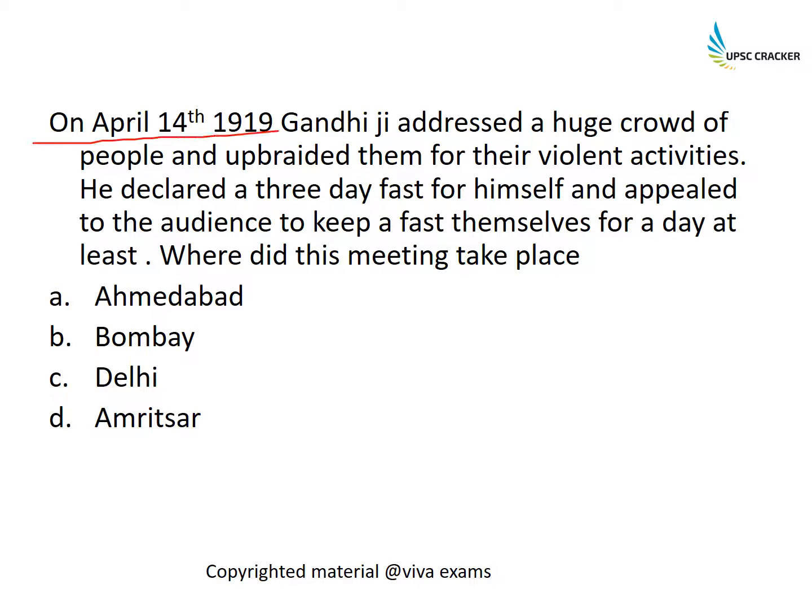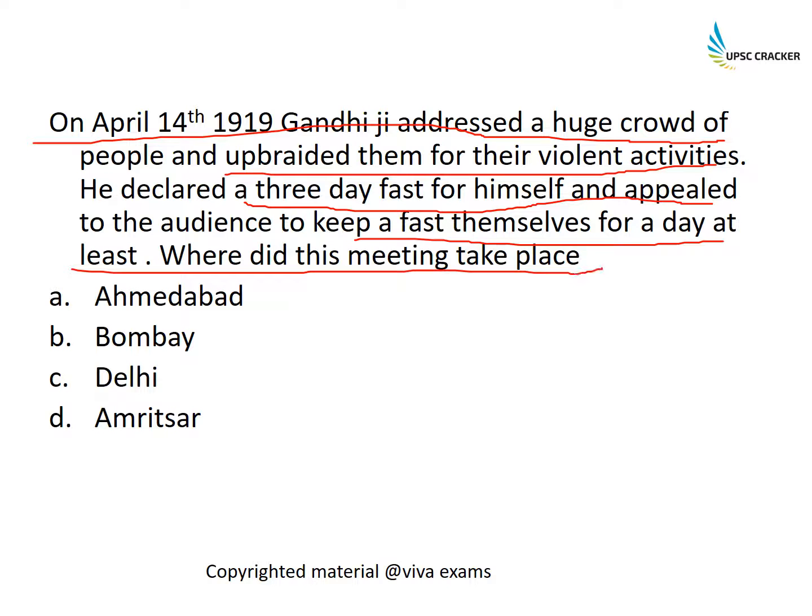On April 14, 1990, Gandhiji addressed a huge crowd of people and upbraided them for their violent activities. He declared a 3-day fast for himself and appealed to the audience to keep fast themselves for a day at least. Where did this meeting take place?